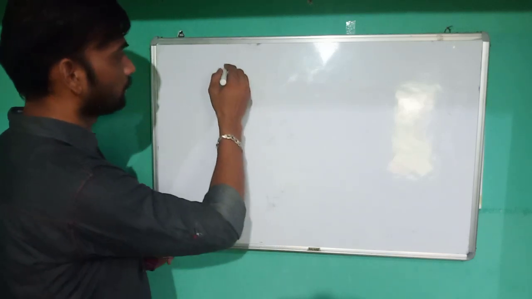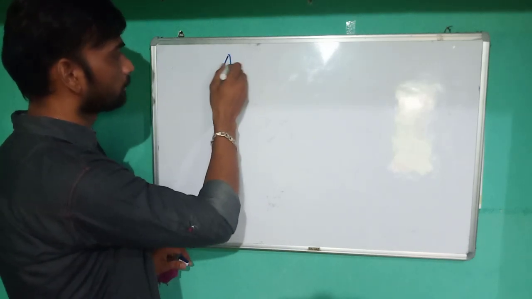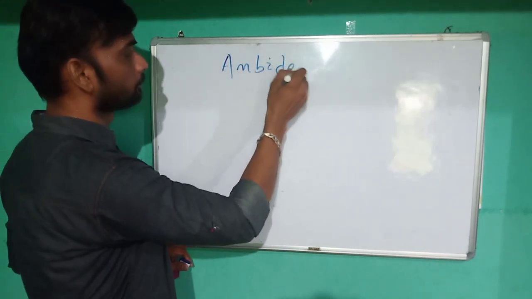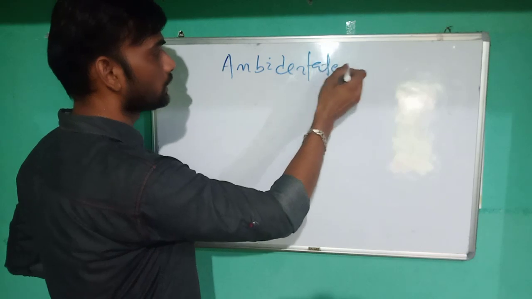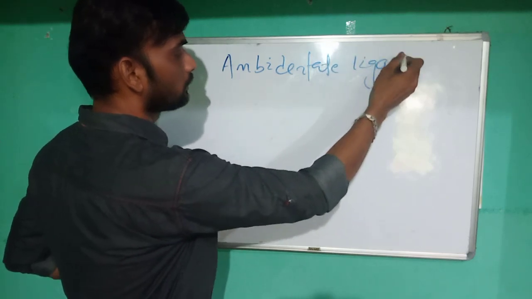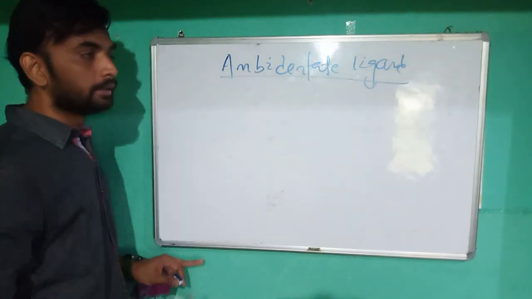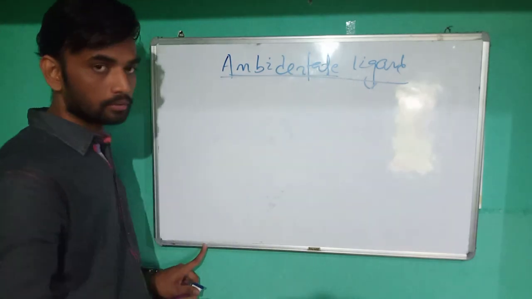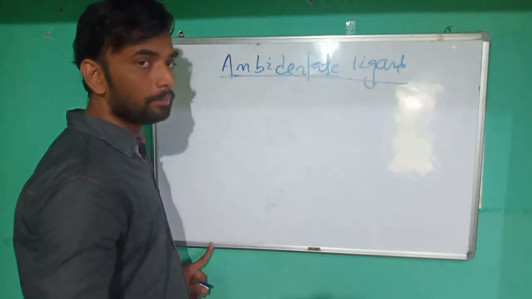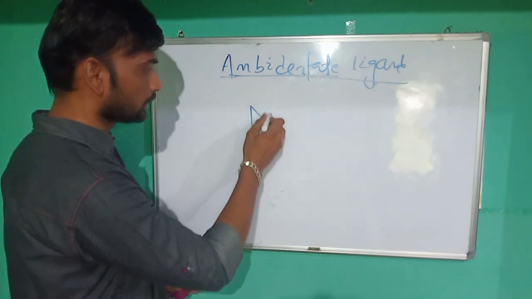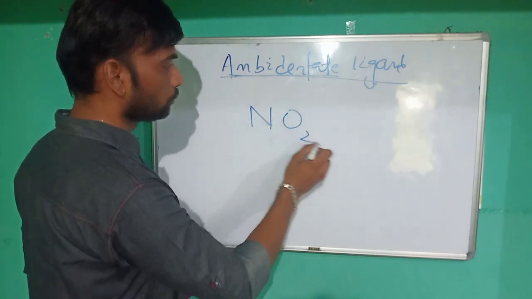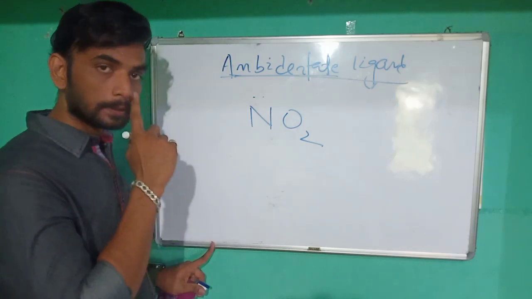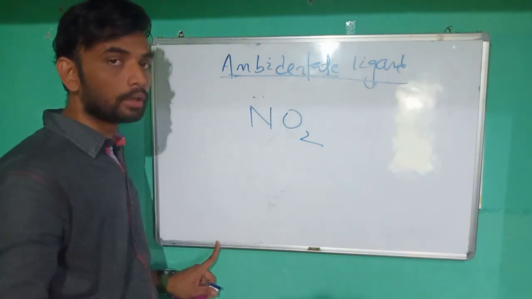Then further there is another ligand which is called an ambidentate ligand. What do you mean by ambidentate? If there is an example of NO2, nitrogen contains one lone pair of electrons.